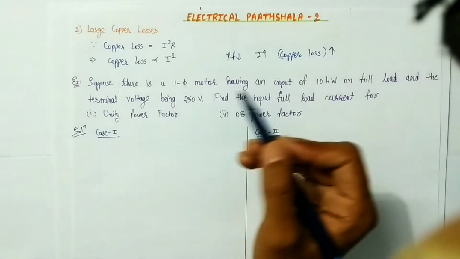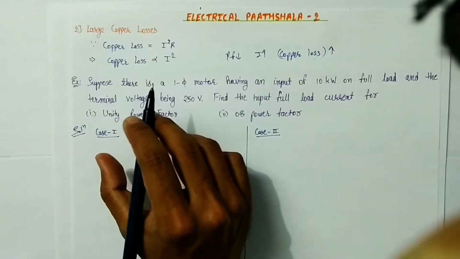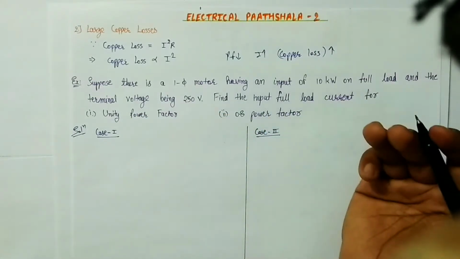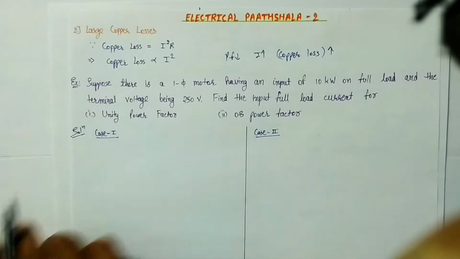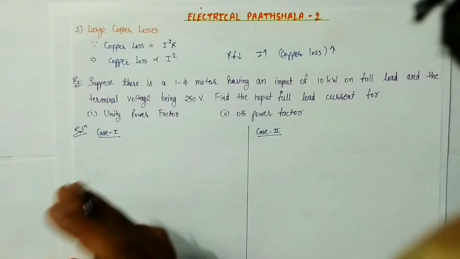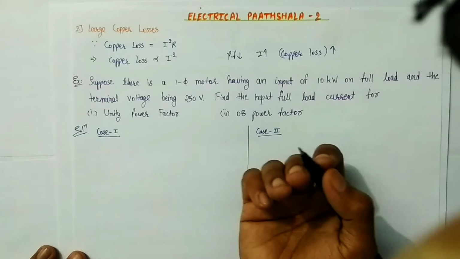Suppose there is a single phase motor having an input of 10 kilowatt on full load and the terminal voltage of the system is 250 volt. Now we have to find the input full load current for two cases. First for unity power factor and second for 0.8 power factor. So let's first talk about case 1, which is unity power factor. Now first of all we have to see what is given in the question.